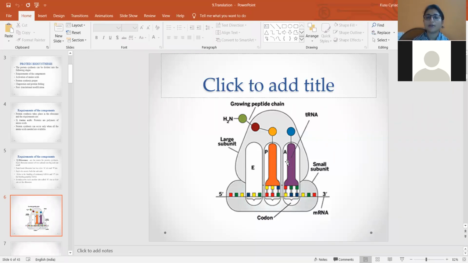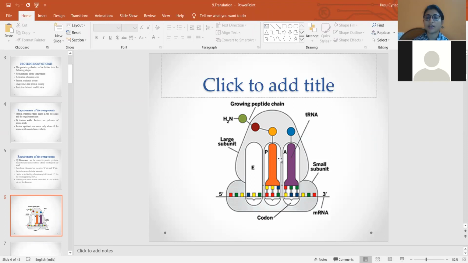Then here you can also see the 3 sites in the ribosome, that is the A site, P site, and the exit site. All these 3 sites cover both the bigger subunit as well as the smaller subunit.